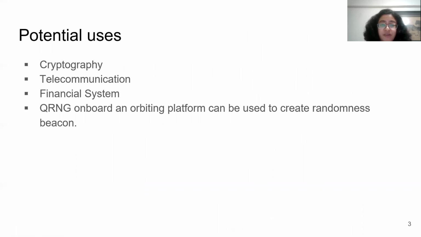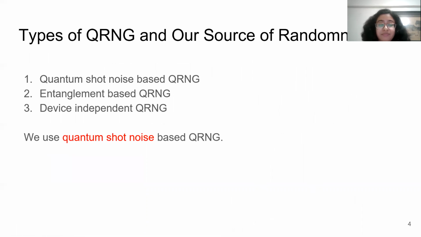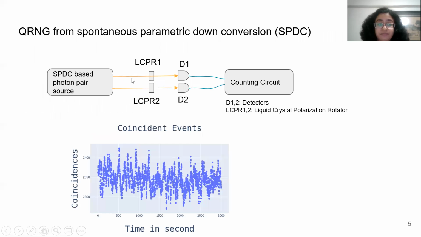So there are many potential uses of QRNGs. It has uses in cryptography, telecommunication, financial systems, simulation, gaming, and a QRNG onboard an orbiting platform can be used to create a randomness beacon. I have listed quantum random number generators here in these three classifications: quantum shot noise based QRNGs, entanglement based QRNGs, device independent QRNGs. For our work, we use the quantum shot noise based QRNG.